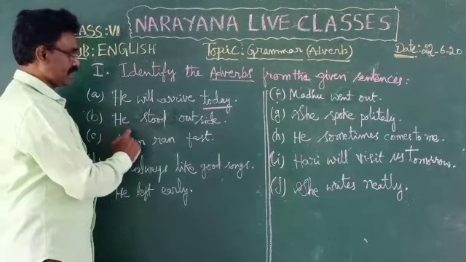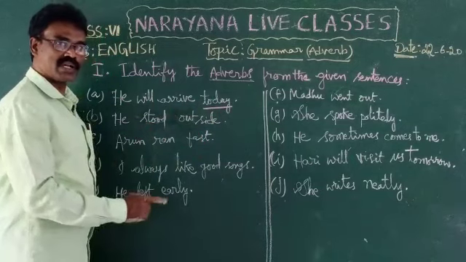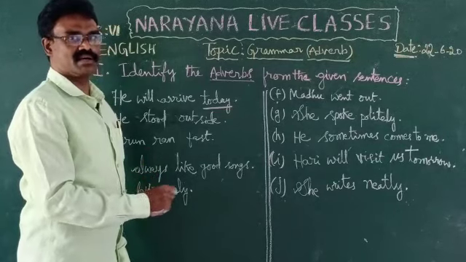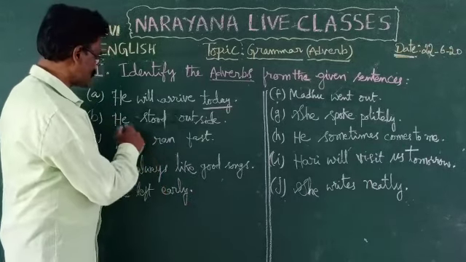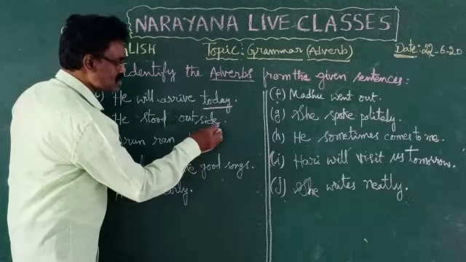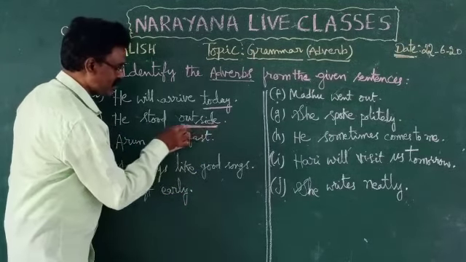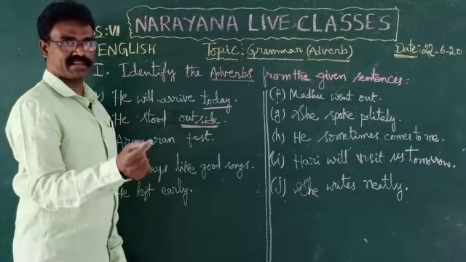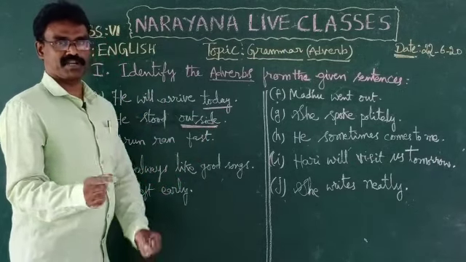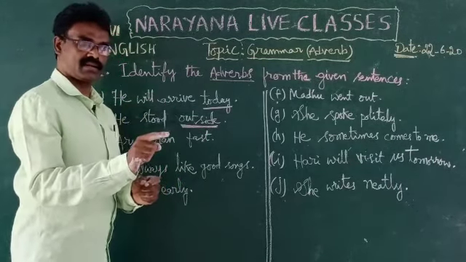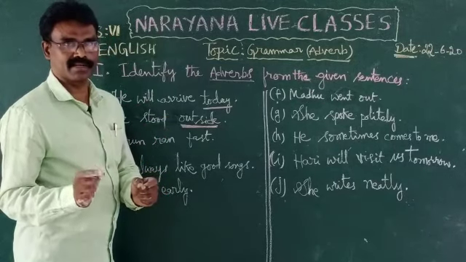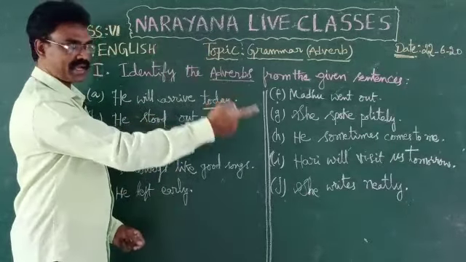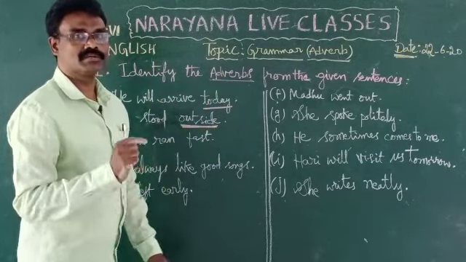Second one. He stood outside. He is the subject, stood is the verb. Generally, adverbs are used after verbs. Outside is the adverb. What kind of adverb? Outside indicates the place. When we put the question using the word where, if we get the answer, that is an adverb of place. He stood where? Outside. So outside is an adverb of place.